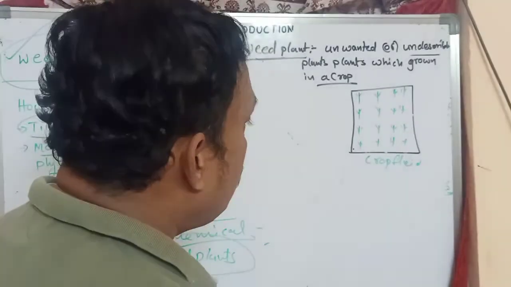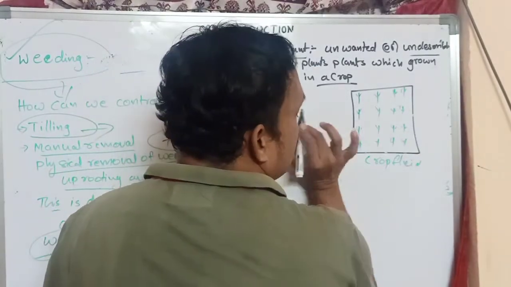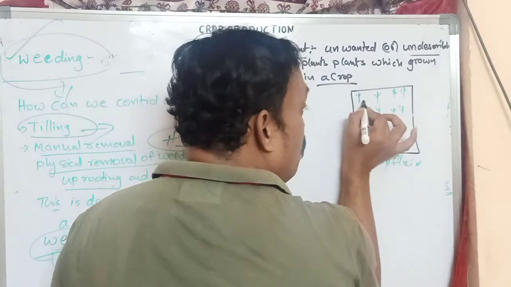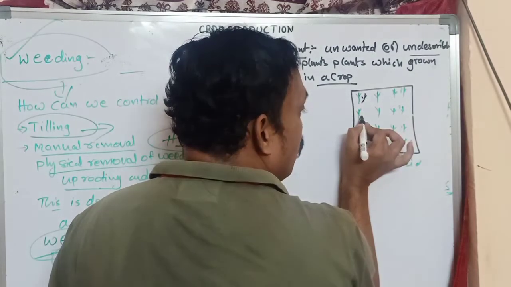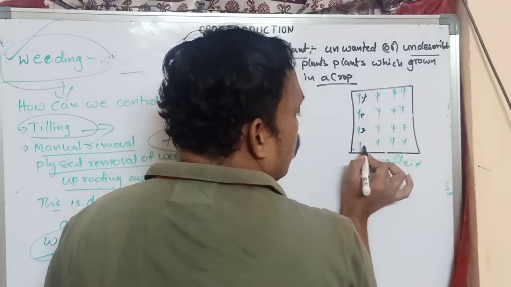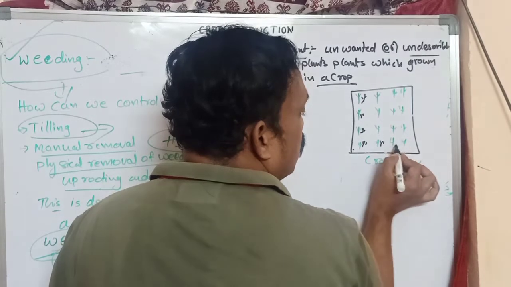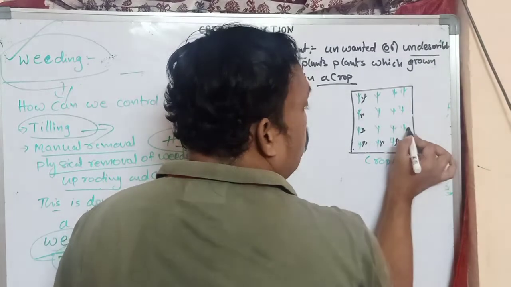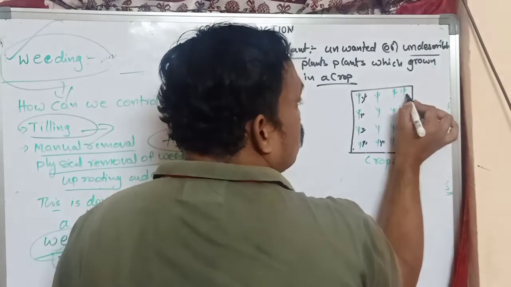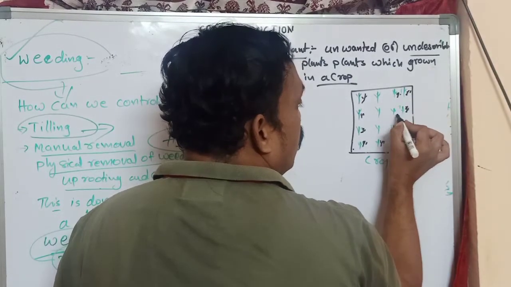Suddenly what happened? Some unwanted plants, which we did not want, automatically start growing near the crop.